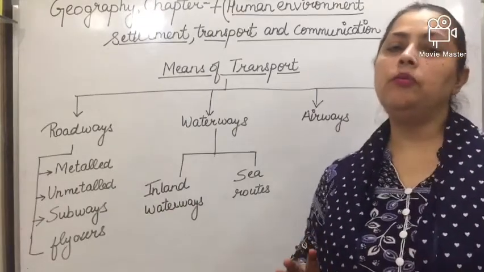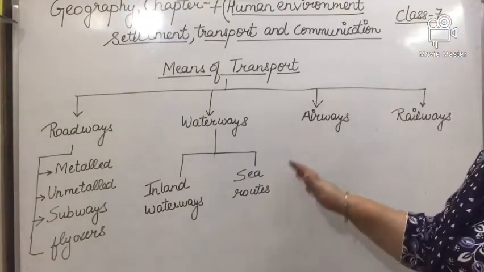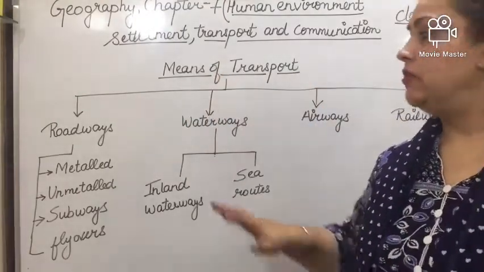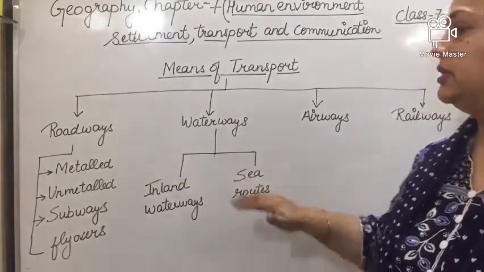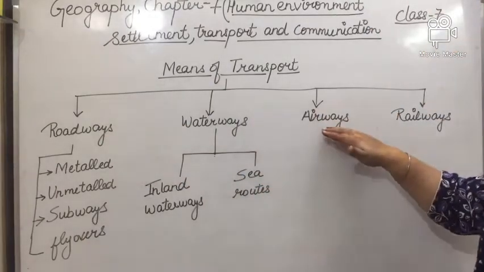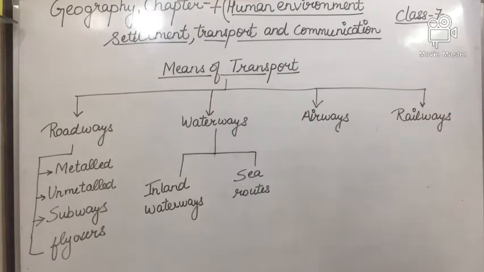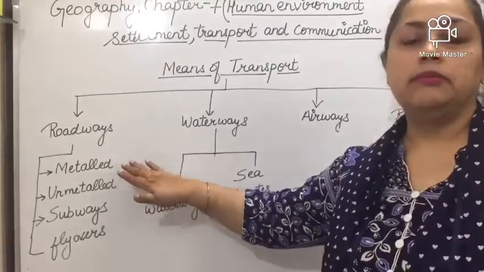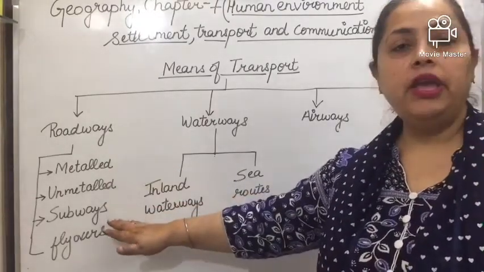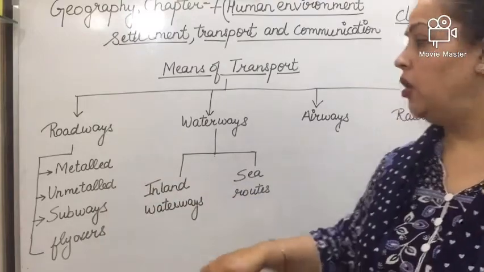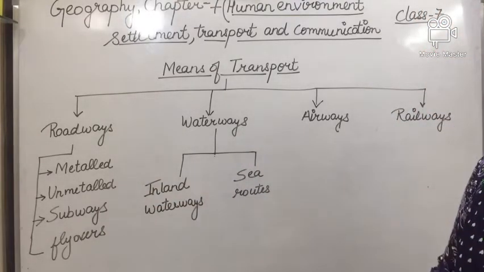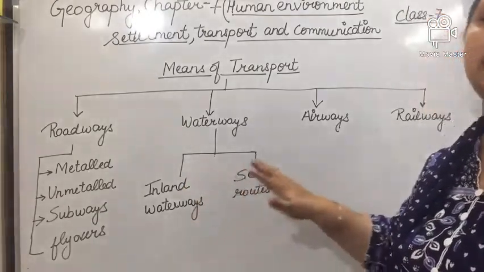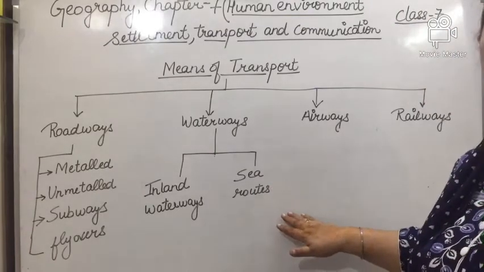Basically, there are four means of transport. In front of you, I have drawn the flow chart of the means of transport. The first one is roadways, second waterways, third airways, and the last one is railways. Roadways is further divided into four parts: metalled, unmetalled, subway, and flyover. Waterways is further divided into two parts: inland waterways and sea route.